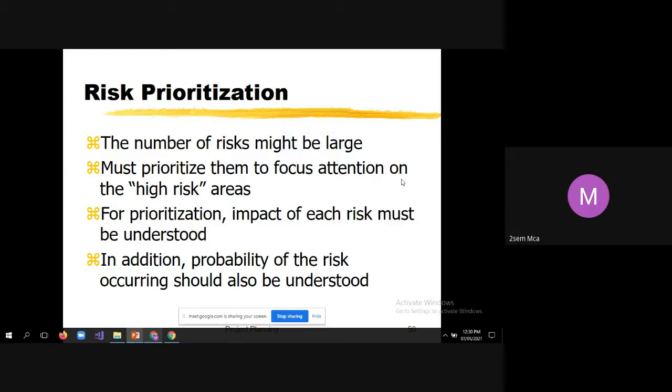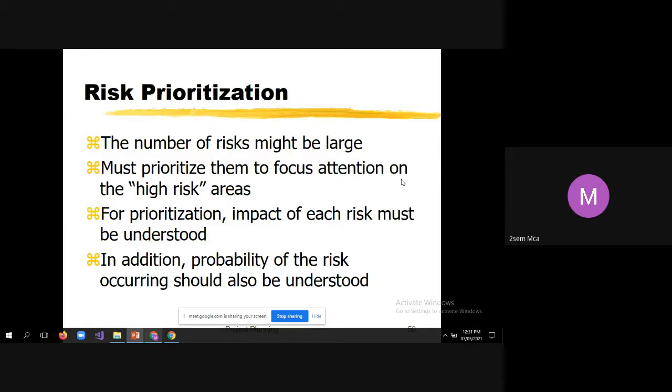Just like I said, when you get a bug, first you have to fix the severity, whether it is very less, moderate, high, or very high. Based upon that, we give priority to resolve the bugs. Similarly, in the same fashion, we have to deal with the risks. For prioritization, the impact of each risk must be understood. Especially the risks that lead to financial loss and the risks that lead to system crash have to be assigned very high priority.